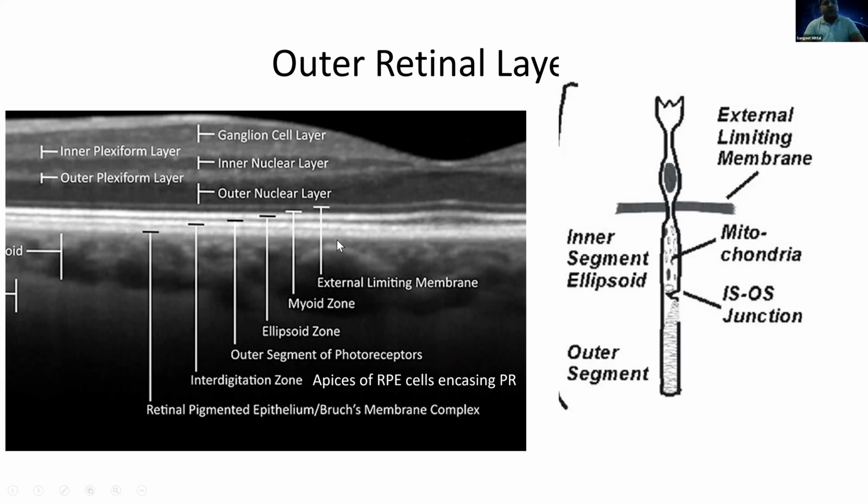So you have to learn all these layers. If you have to interpret the OCT, you have to know all these layers, and all of them are important because these layers do carry meaning during the interpretation of the OCT.